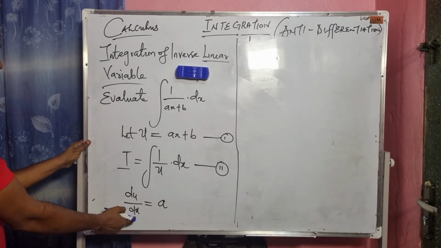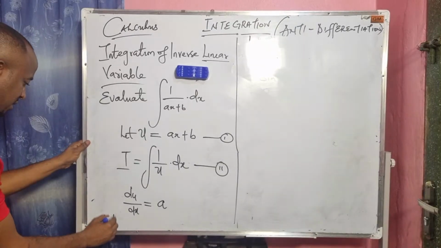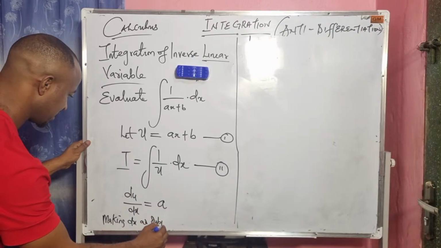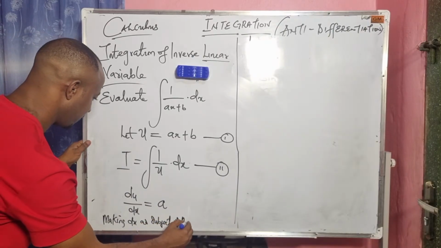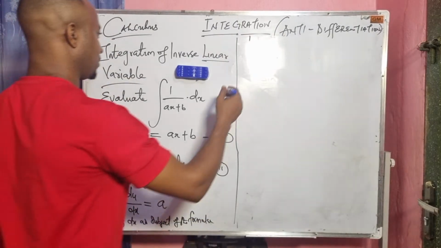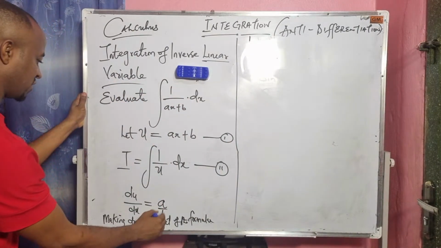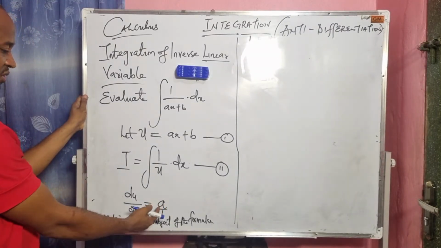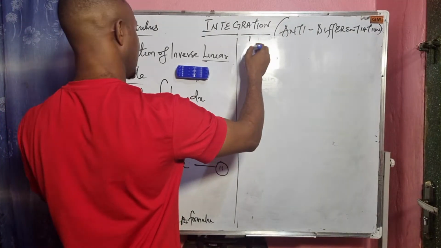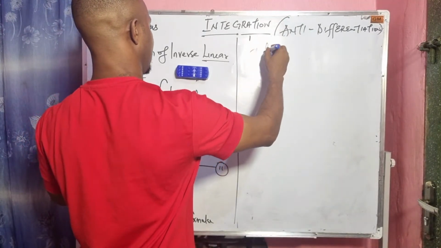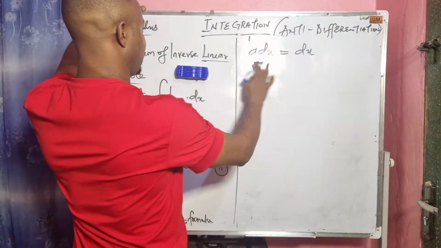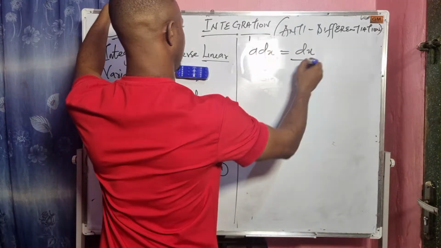Now let's make our dx the subject of the formula. I will cross multiply: a times dx, then du times 1. So here we have a dx equals du.